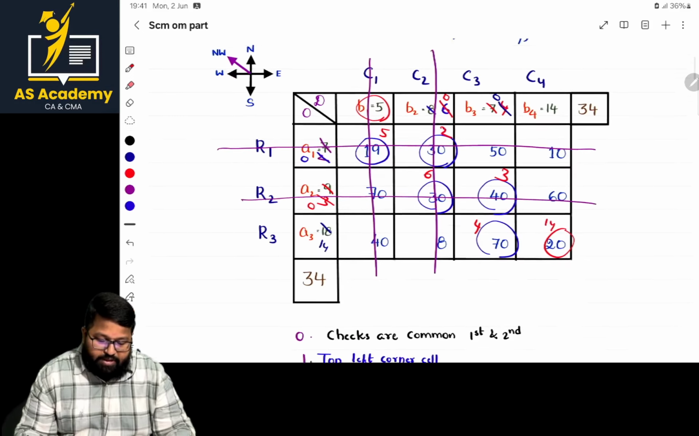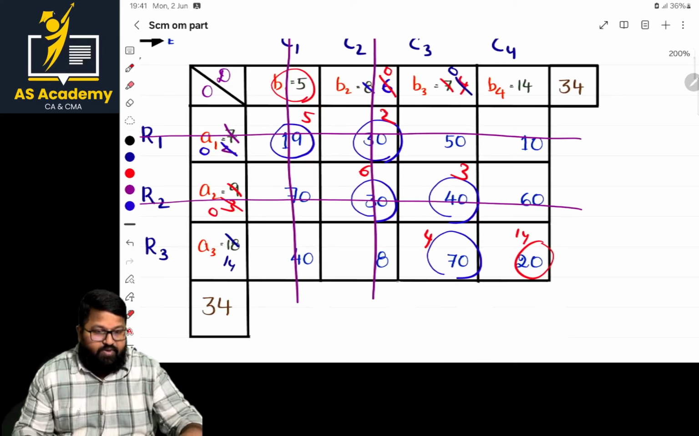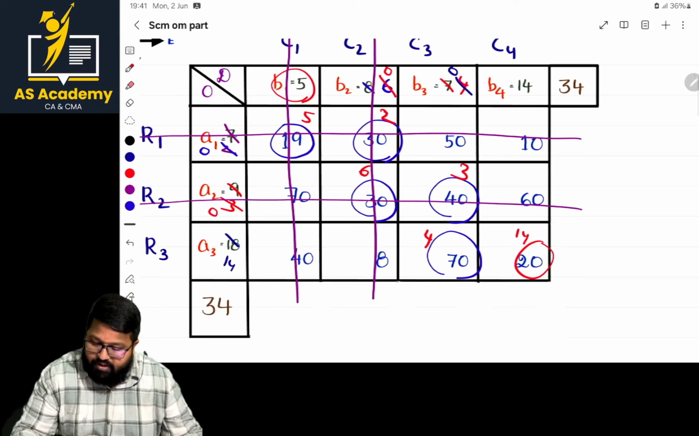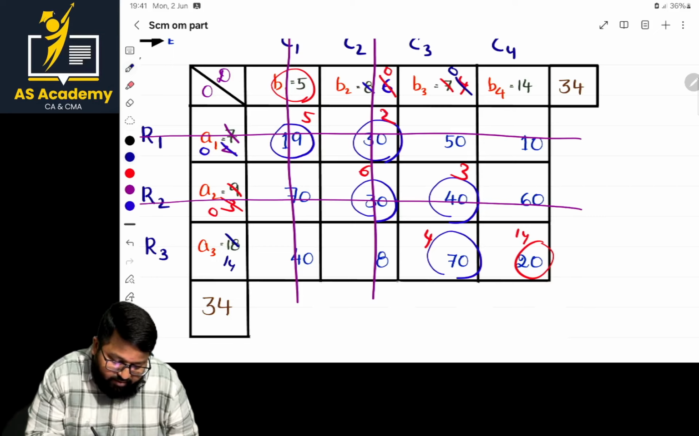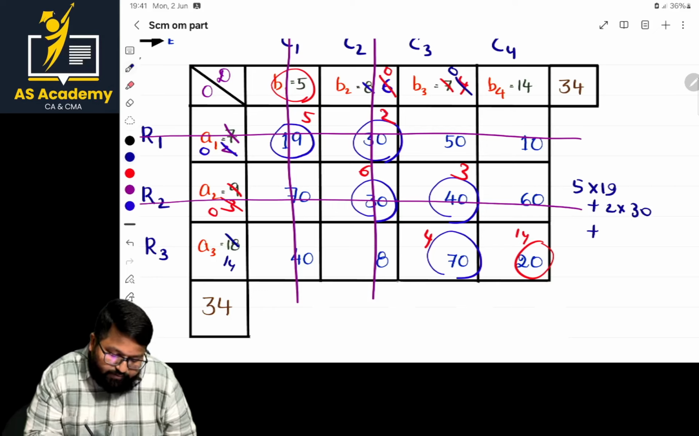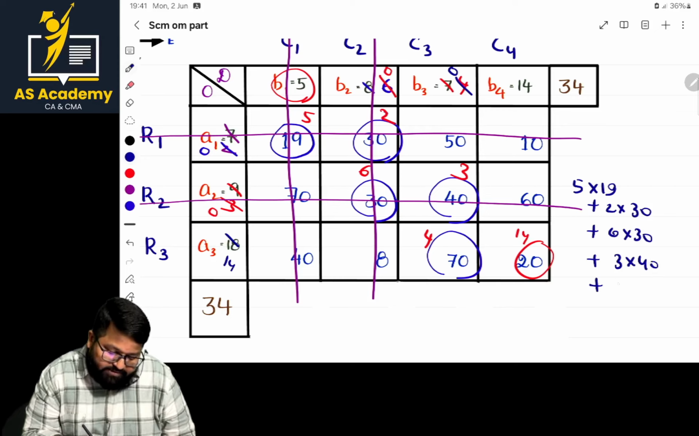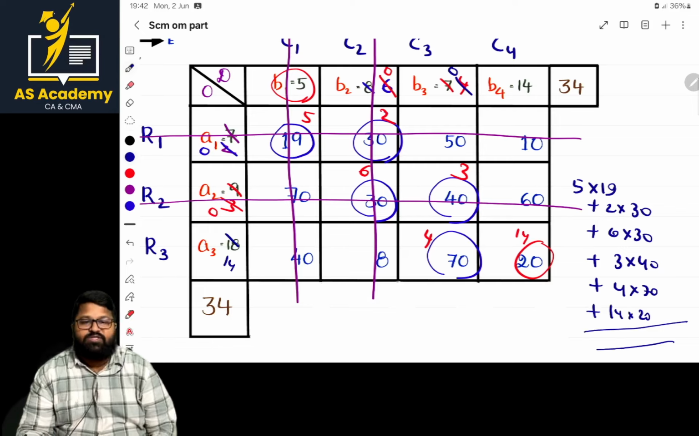Okay, so now by seeing this matrix, what is the cost there, ma? Can you tell that part, buddies? Initially 5 into 19 plus 2 into 30 plus 6 into 30 plus 3 into 40 plus 4 into 70 and 14 into 20. This will be the transportation cost.